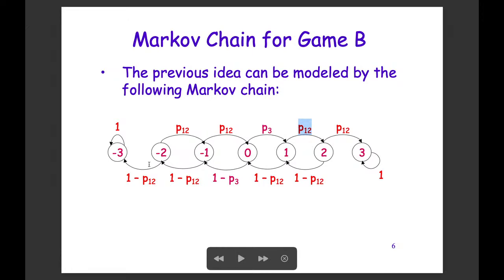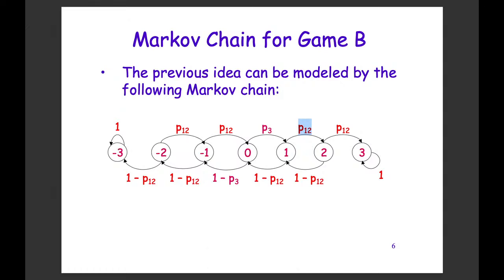And then this game will stay. Because we want to find out which is more likely to occur, we will stay here forever if we reach this state, and also we will stay here forever if we reach this state.